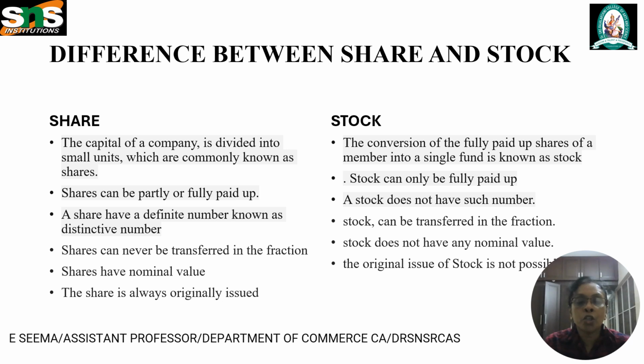Shares have a nominal value, but stock does not have a nominal value. And the last difference is that a share is always originally issued, but the original issue of stock is not possible, because stock is a bundle of fully paid shares turned into a single fund. It can be only fully paid, it can be transferred in fractions, and it does not have any distinctive number. These are all the main differences between share and stock.